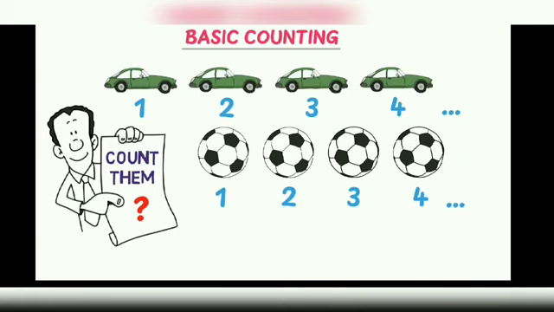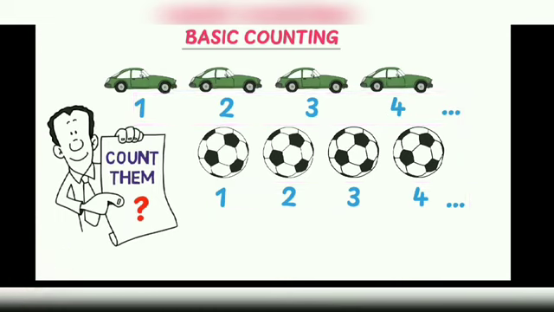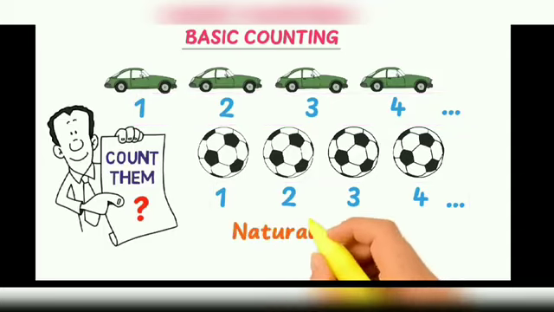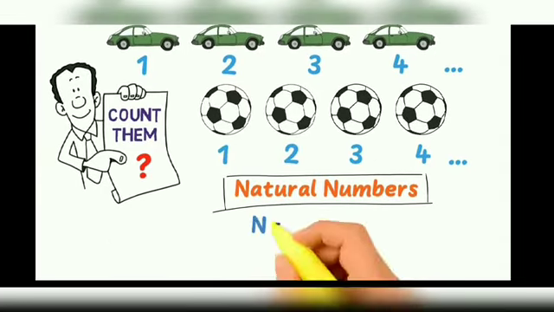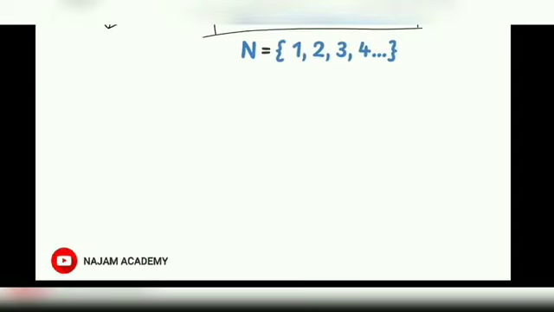For these two examples, we learn that we start counting from 1. Let me repeat it. We start basic counting from 1. In mathematics, we call all these numbers natural numbers. So, 1, 2, 3, 4, and so on are all natural numbers because we use them for basic counting. The set of natural numbers is denoted by N equals 1, 2, 3, 4, and so on. Let's remember that all basic counting numbers are called natural numbers.